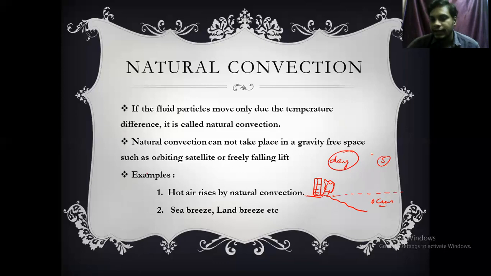Now, during daytime, sunlight falls on both land as well as ocean. Remember, water absorbs more heat energy than any other body, we'll discuss that later. Since the ocean consists of more water, more heat energy is absorbed by the ocean, therefore it is at a higher temperature. Land absorbs less heat energy, therefore it is at a lower temperature.